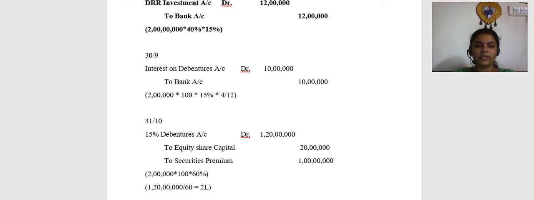Okay. So remember this. For conversion, we need to take the face value of the shares that are getting converted as the basis. What is the face value? Rupees 10. So 1 crore 20 lakhs is getting converted to the shares of rupees 60 each, of which the face value is rupees 10. So I need to take 1 crore 20 lakhs divided by 60, which is 2 lakh shares. So now 2 lakh shares into rupees 10 face value will give your equity share capital, and the remaining will be taken to securities premium. Right? So this is your entry for conversion.